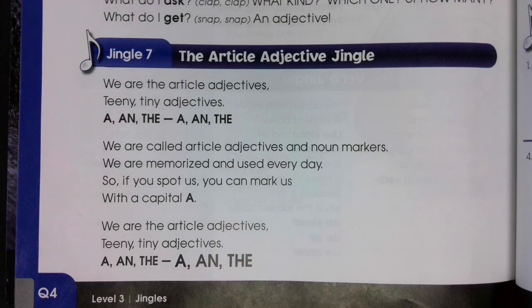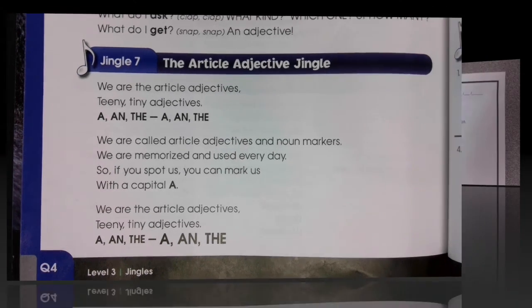Jingle 7, the article adjective jingle. Drop the beat. We are the article adjectives, teeny tiny adjectives. A and the. We are called article adjectives and noun markers. We are memorized and used every day. So if you spot us, you can mark us with the capital A. We are the article adjectives, teeny tiny adjectives. A and the.